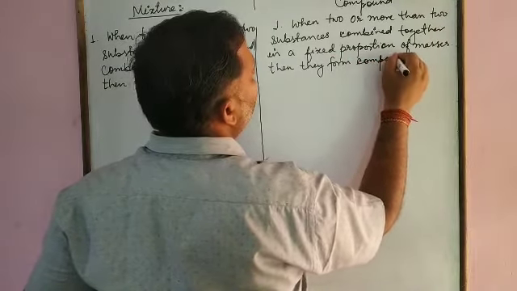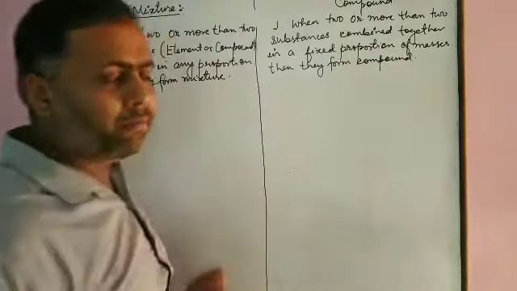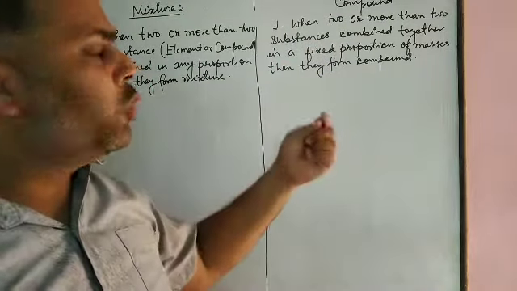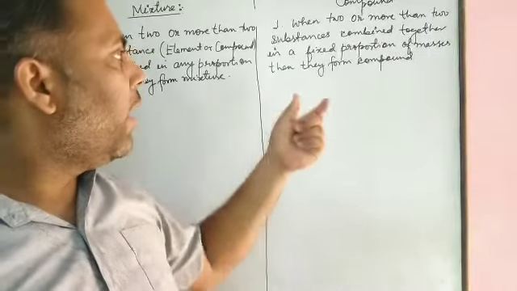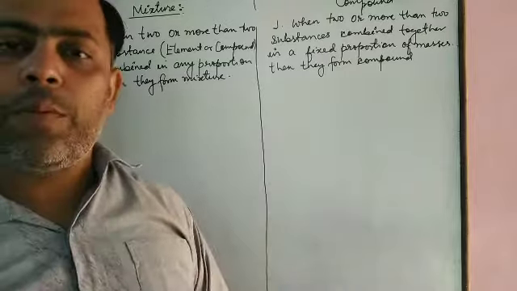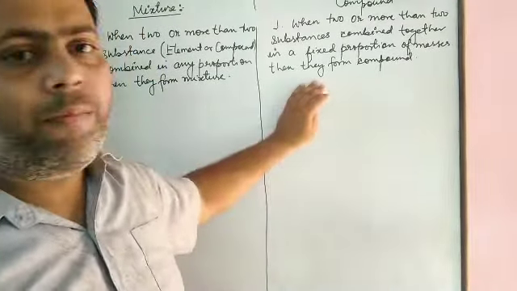Clear? It means a compound is formed when two or more than two elements or atoms combine together in a fixed proportion of their masses, then they form a compound.